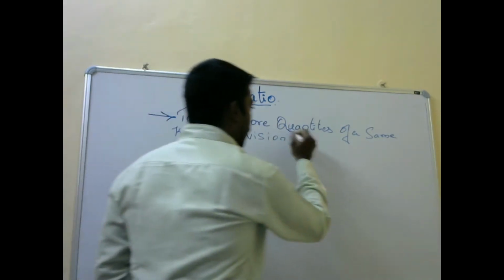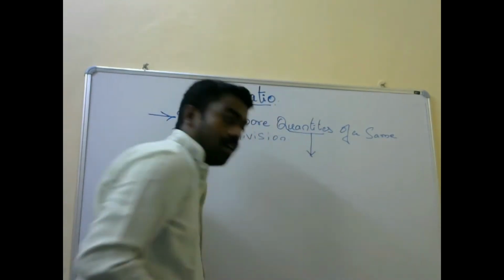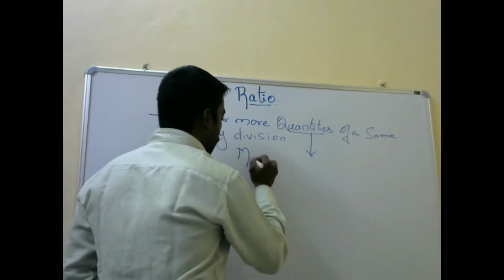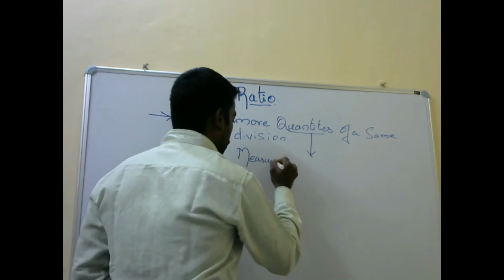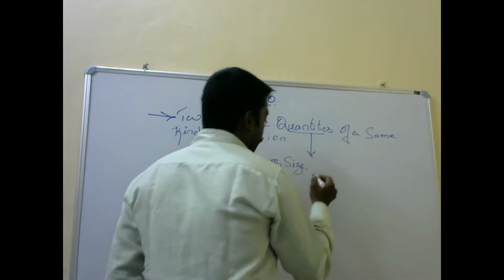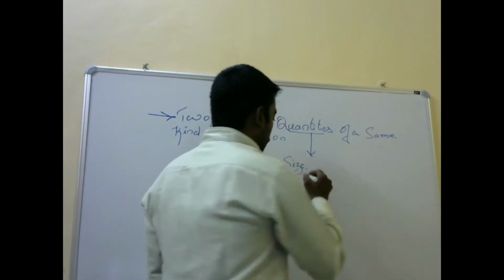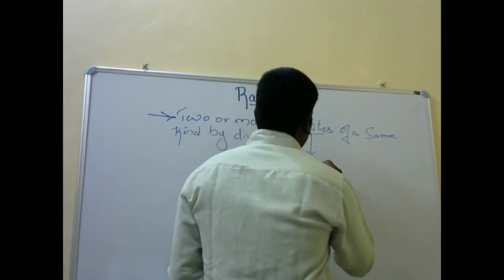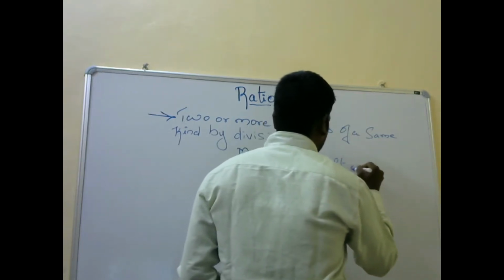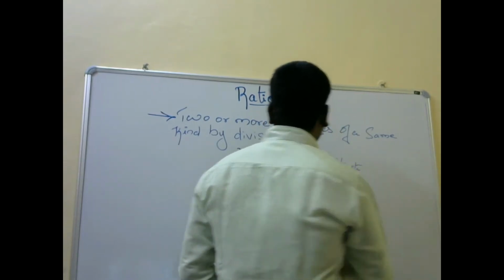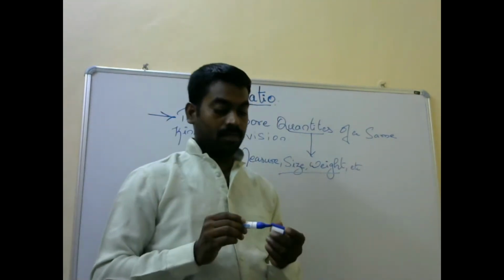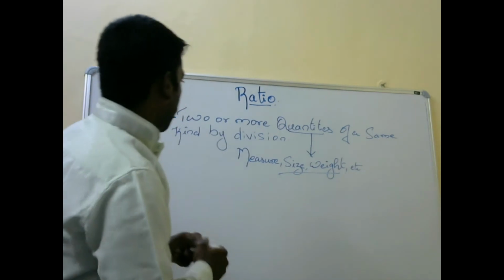What are quantities? Anyone knows? Quantity is nothing but measure, size, weight, etc. All this denotes the quantities, and ratios.